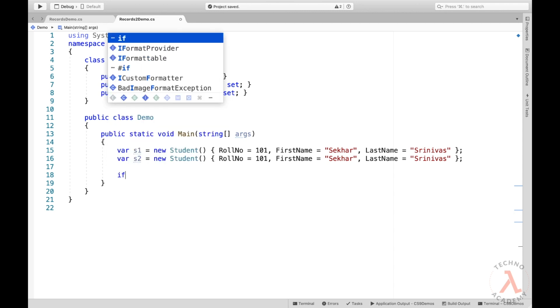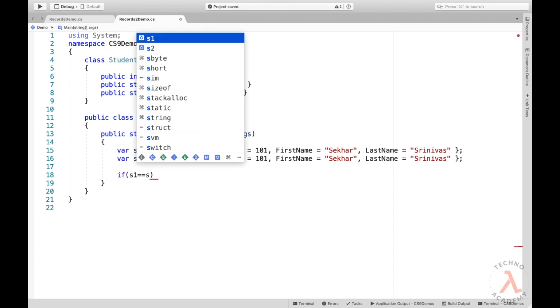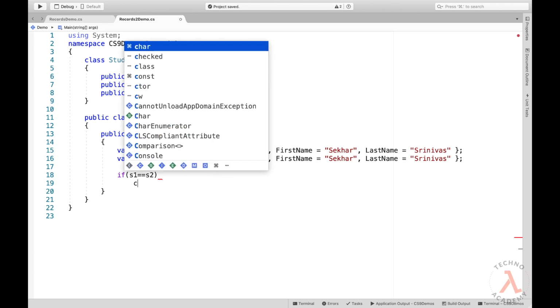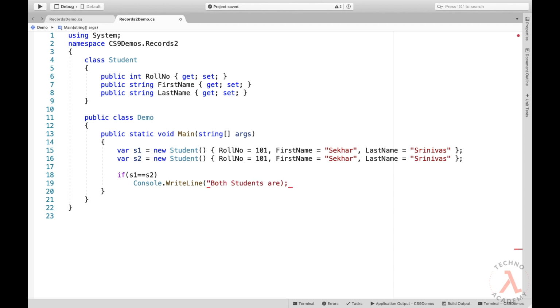Now let us try to compare these two objects, whether they are same or not. So let me type in if s1 equal to s2, then let me display the message as both students are same. So let me type in Console.WriteLine of both students are same. Else let me display Console.WriteLine of both students are different. Along with these statements, for better understanding, let us display the object hash code also.